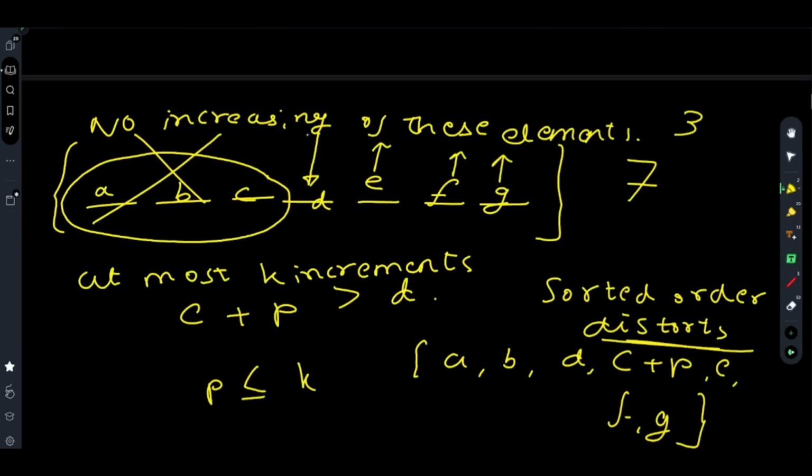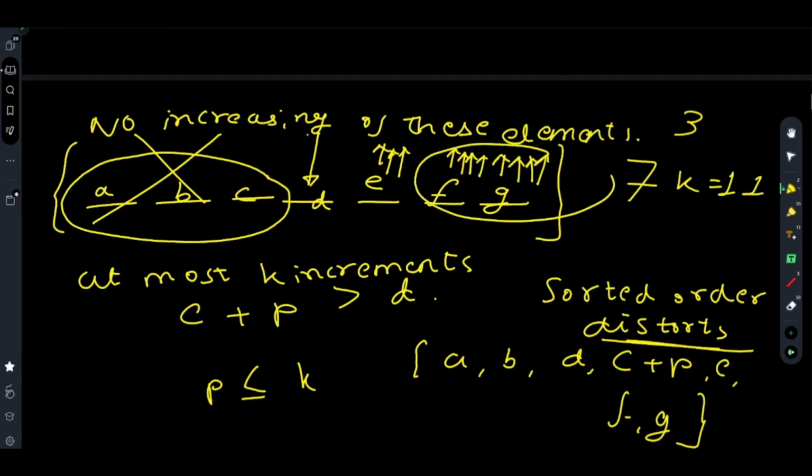You have to do it the reverse way. First e plus 1, f plus 1, g plus 1. Now to maintain the sorted order, you will again do g plus 1, so effectively g plus 2, then f plus 2, e plus 2, then e plus 3, e plus 4, f plus 4, f plus 1, g plus 1, again g plus 1, f plus 1. And let us say k value is 1, 2, 3, 4, 5, 6, 7, 9, 10, 11.